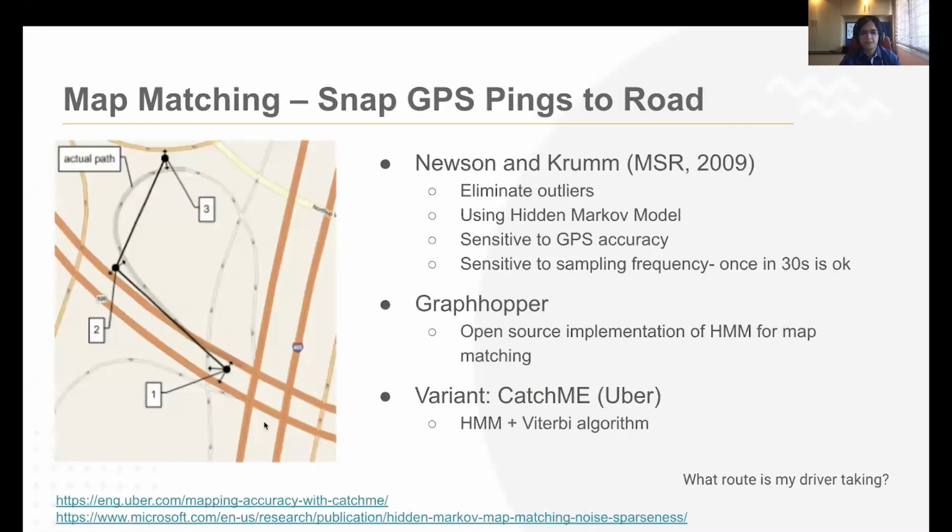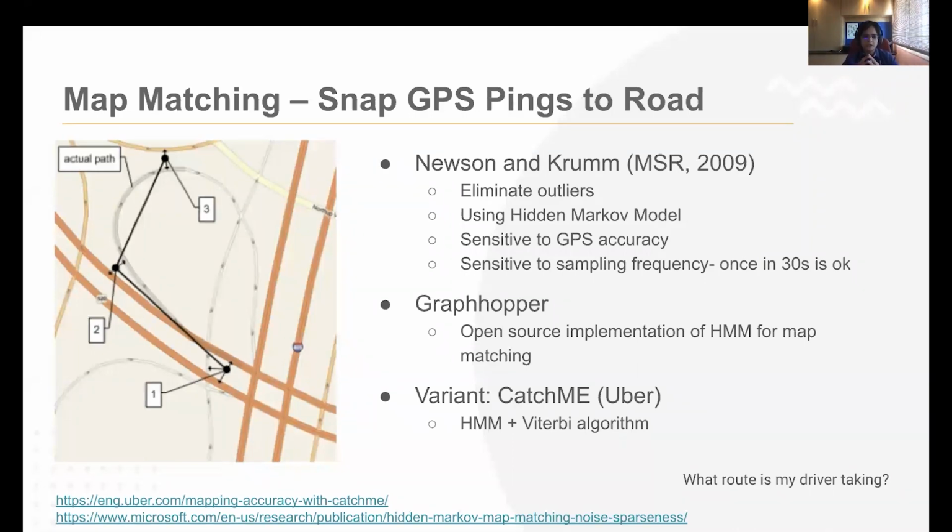Okay. So let's first talk about the route problem, right? The problem here is, given a set of GPS pings, what is the matching road that the driver must have taken? Now, the Newson and Krumm paper that I'll talk about is actually a 10-year-old paper, but very interesting and still used in industry and academia as well. So we'll talk about that in a lot more depth and see how we could use it, right?